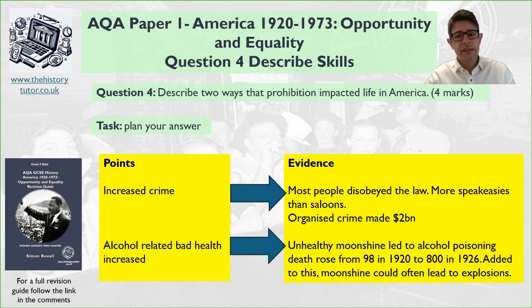Alcohol-related bad health increased. So moonshine, mentioned in the revision guide, was difficult to make and could be explosive, for instance. And the amount of illegal drink that came in that wasn't monitored meant it might have had impurities and led to things like alcohol poisoning, or the alcohol levels were really high. So we've got 800 deaths in 1926 compared to 98 in 1920. So it really impacted people's lives in a negative way with lots of problems.